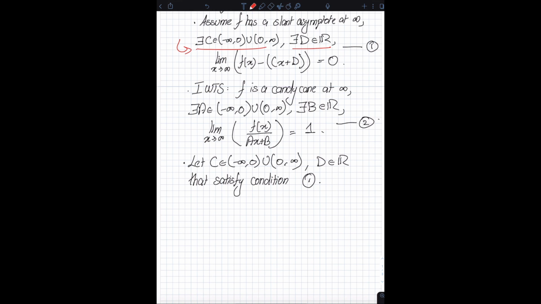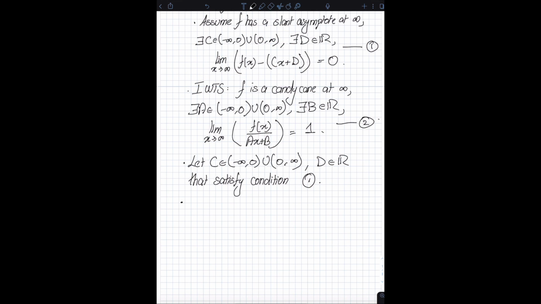So any arbitrary variable that you are stating in your assumption is a quantified variable. Before you can reuse it in your proof, you need to dequantify it, and this is just me dequantifying it. I'm now explicitly stating what c and d are. So I'm saying that c and d are now the variables that will satisfy equation number 1, and I know that such real numbers c and d have to exist, because by assumption f has a slant asymptote.